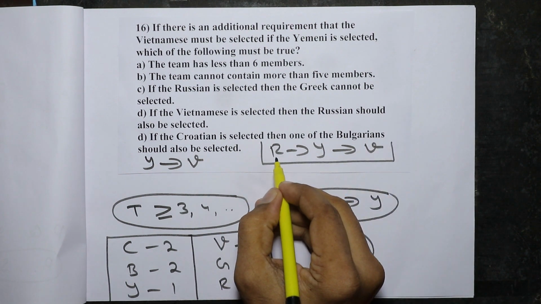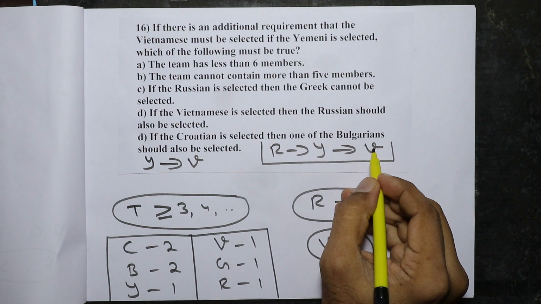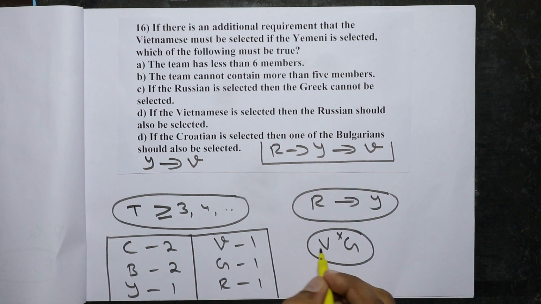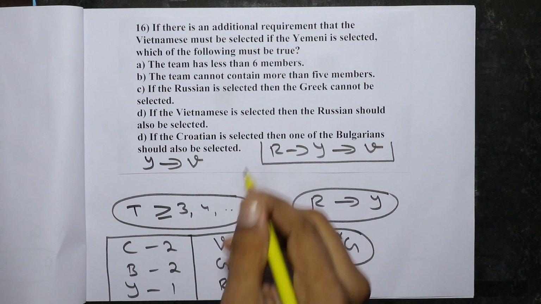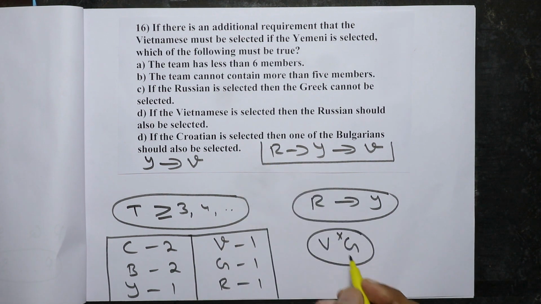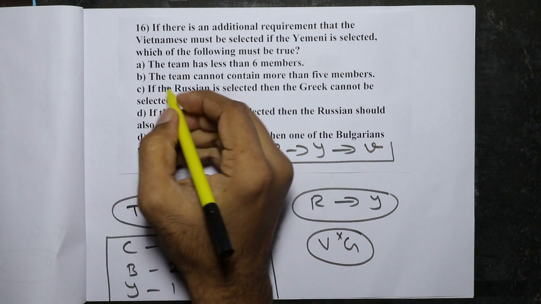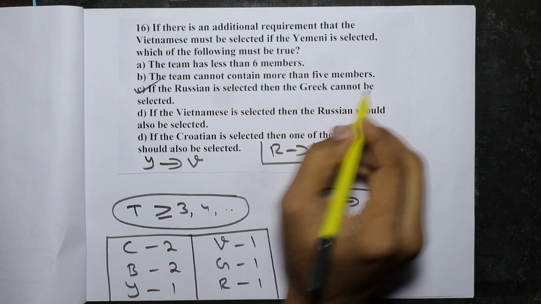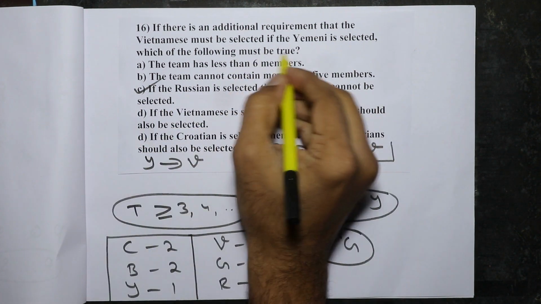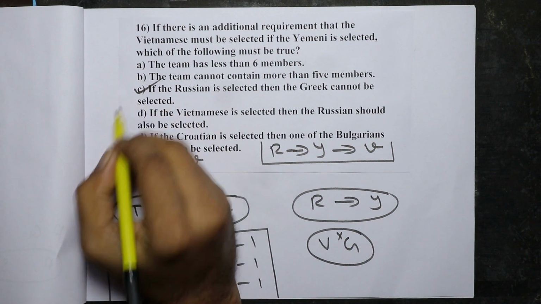So if the Russian is selected, V compulsorily should be selected. And if V is selected, then G cannot be selected. So basically we can say that if the Russian is selected, then G, the Greek person, cannot be selected. Hence option C is the right answer. This must be true.